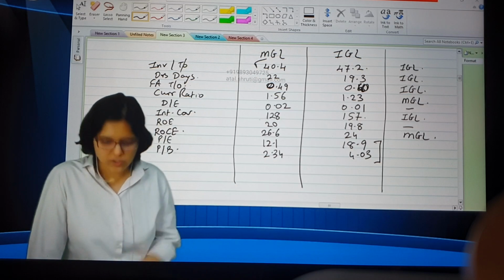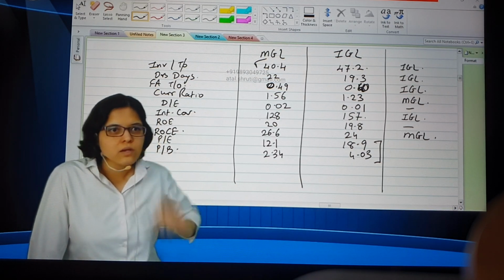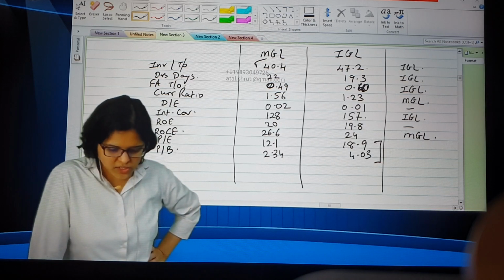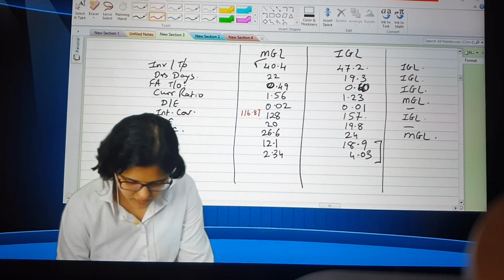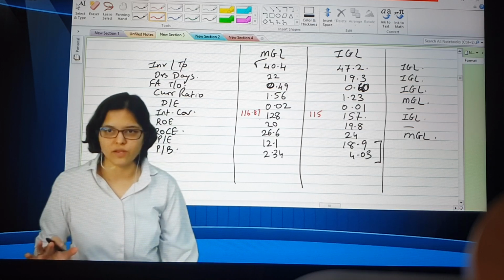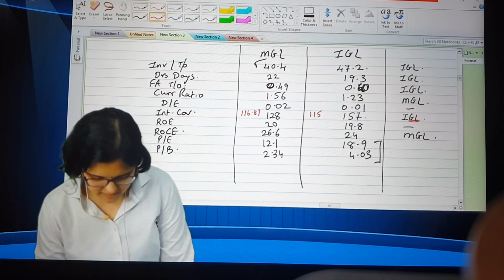Others, those who check from Money Control, is your final answer same? Or has it differed for some specific parameter? It has. For which parameter? Interest coverage ratio. If you can tell me your figures. 116.87. 115, around 115. Okay. So here it's very close, very neck to neck. Again, of course, if you check here, we have written IGL. This is neck to neck.